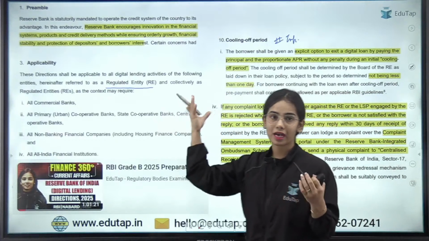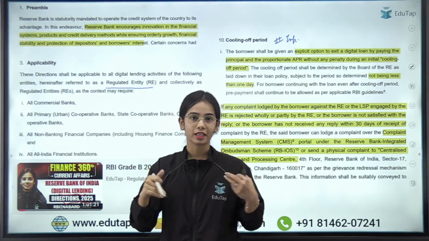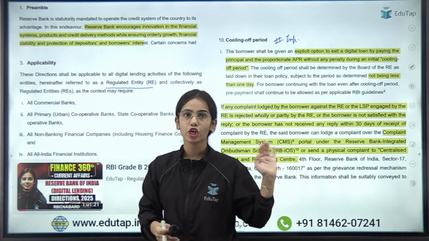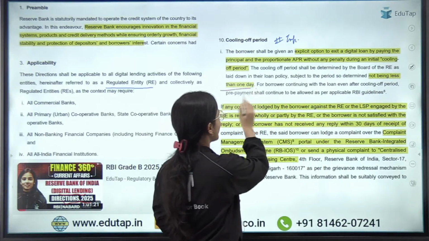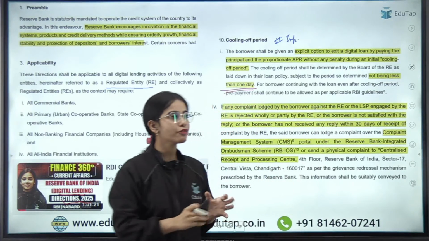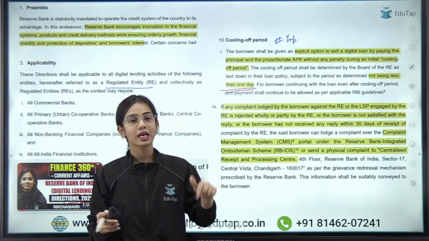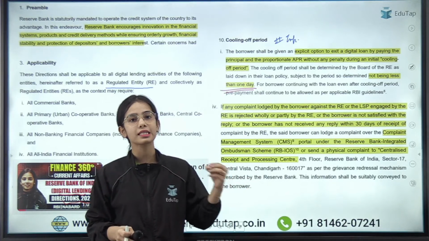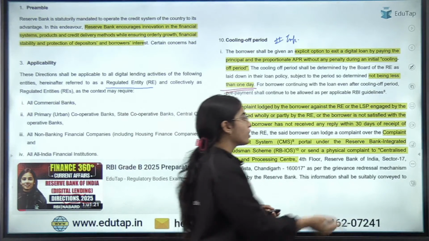Here I have discussed the complete digital lending directions, and I had directly provided you the highlighted PDF. We had discussed that the cooling off period should not be less than 1 day, as well as that if customers have a complaint against the digital lending platform or the lending service provider, the complaint has to be resolved by the regulated entity within 30 days.